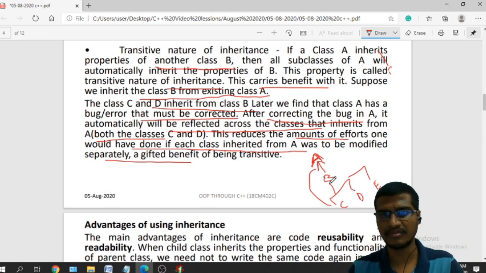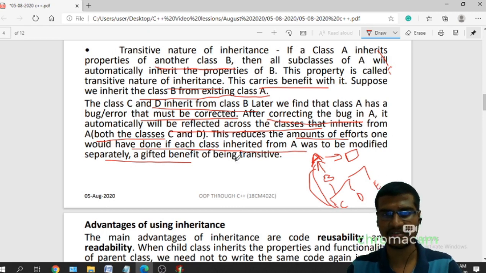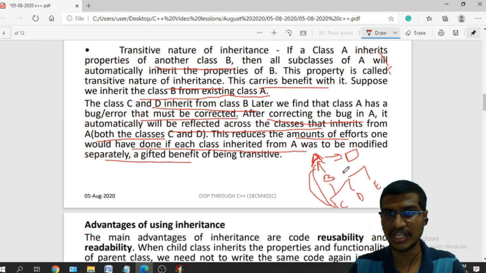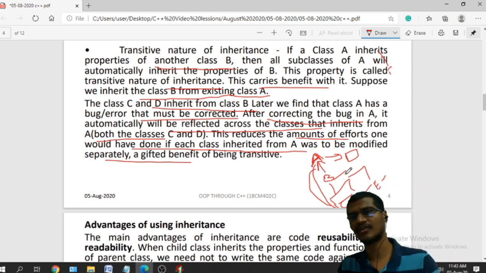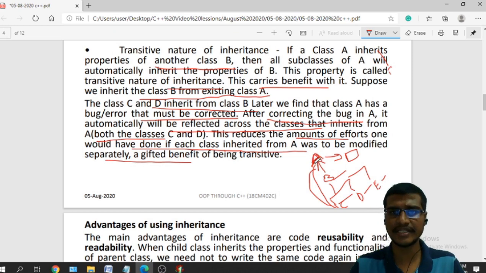So from A to B, B to C. Indirectly, it is nothing but C to A, or D to A, or E to A. If any errors are there in A and I correct those errors in A, those will be reflected on C, D, and E because of this transitive feature. No need to write those changes individually in class B, C, D, and E. Whatever properties are inherited by class A will easily come to classes C, D, E directly.